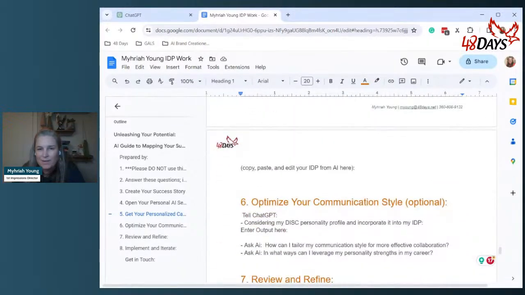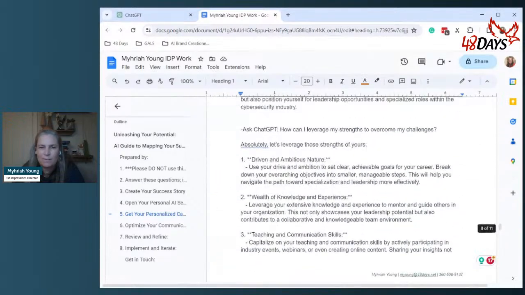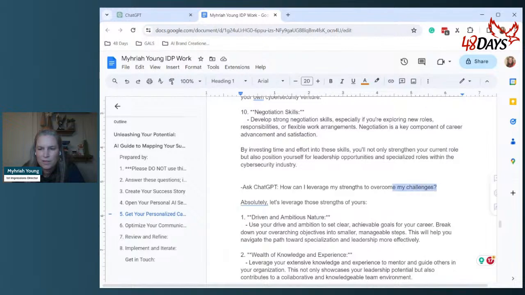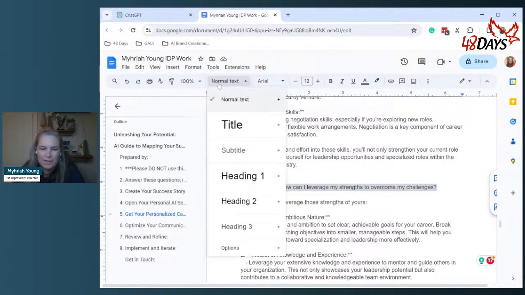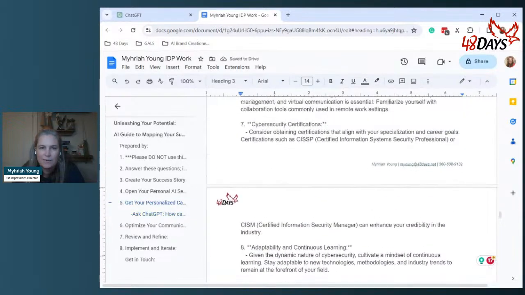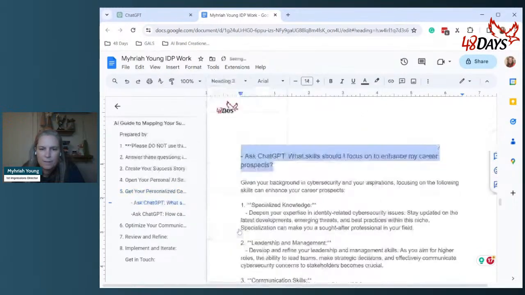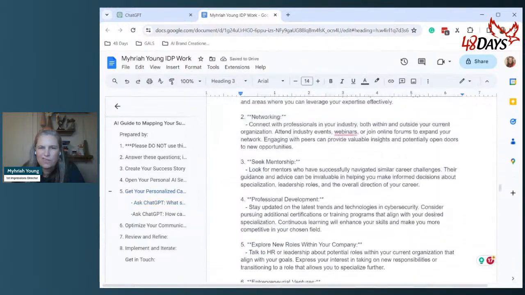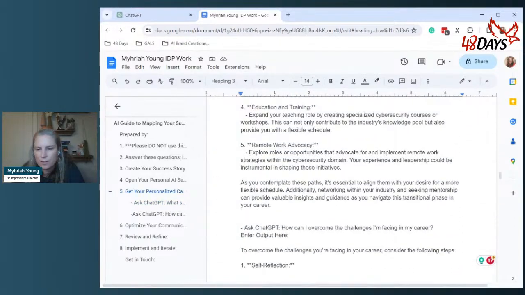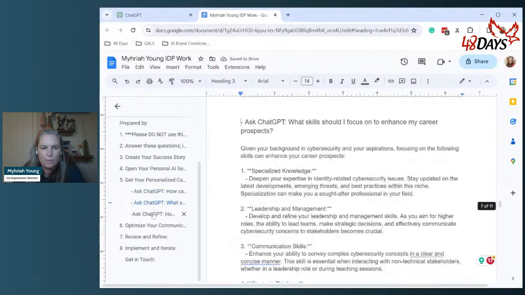Let's scroll down. Something you can do if you like. We don't have it in here, but you can definitely do this. In each one of these, you can actually go ahead and highlight it. And up here, and this is great for you to see, you can actually go ahead and tell it you want it to be a heading 3. And what that's going to do is make it kind of a clickable link for you. And it might be something I just go in and change within the system. I probably will. So when you guys actually have this, it will be a clickable link. Okay, I'm not going to go through all of these right now, but you can see how now I can just go boop, boop, boop.